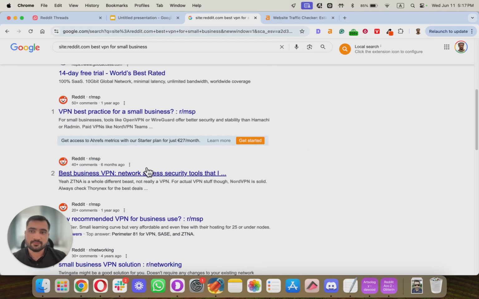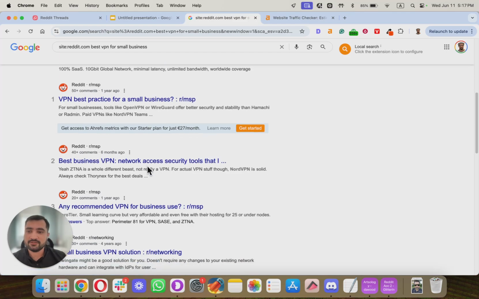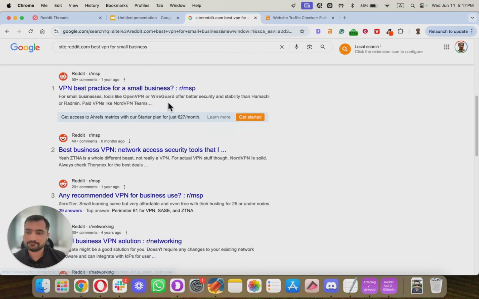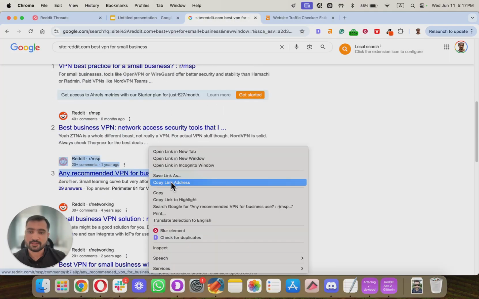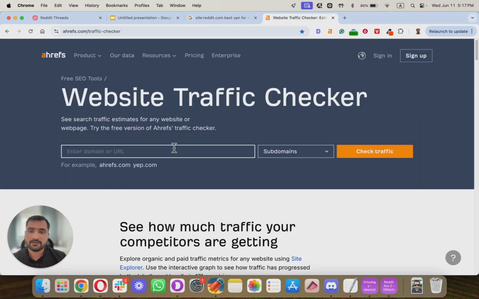Now, you can go a bit further, and you can see which of these threads are ranking on Google and getting traffic. So the way to do that is, let's just pick this one, and you can come over at ahrefs.com/traffic checker. So this is a free tool you can use.